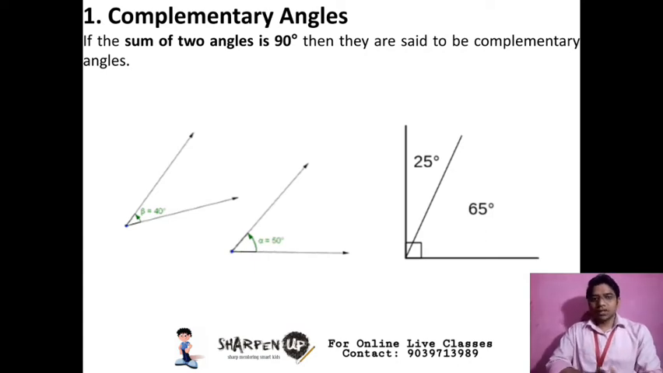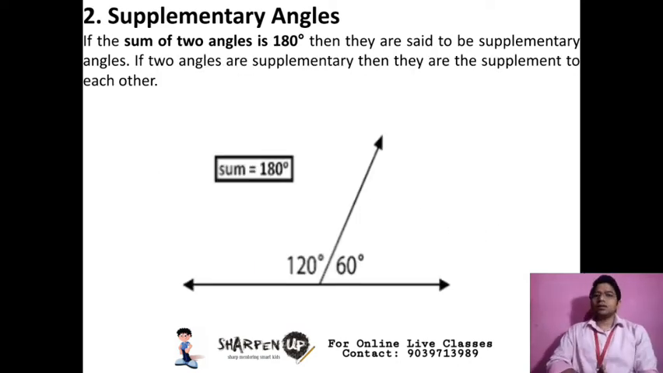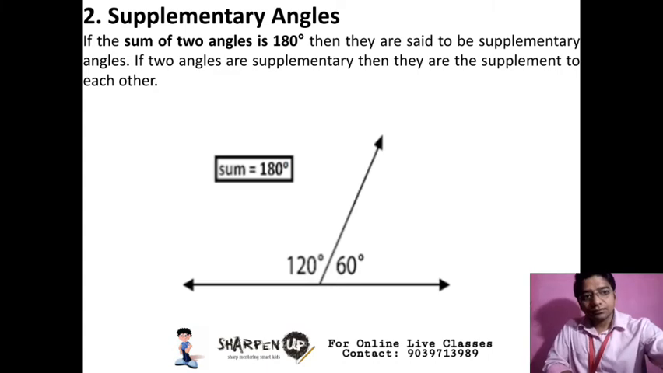This is so easy. In the same way, what is a supplementary angle? If the sum of 2 angles is 180 degrees, then they are said to be supplementary angles. So if I have an angle of 120 degrees, then what is the supplement of 120 degrees? It will be 60 degrees, because the sum of 120 and 60 is 180 degrees.